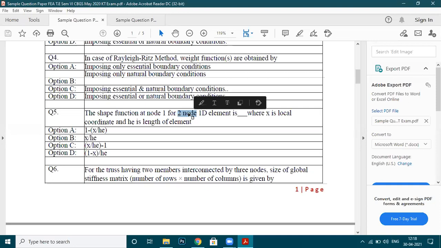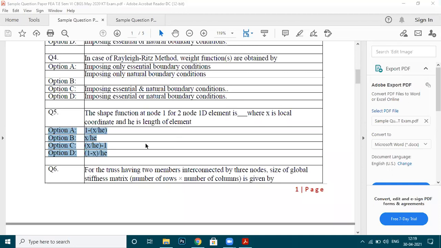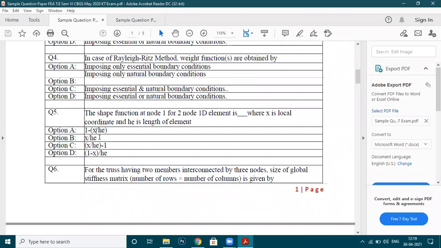So if it is a 1D linear element, what is the shape function at node 1? There are 2 nodes. You can see we have derived those equations. Let me know which option is correct. Which option is correct? Option B, sir. You're talking about option B.